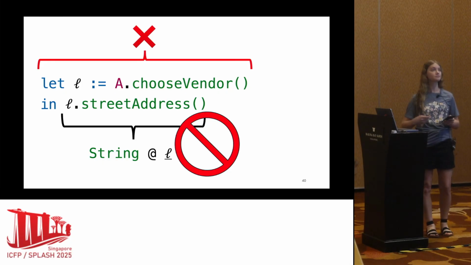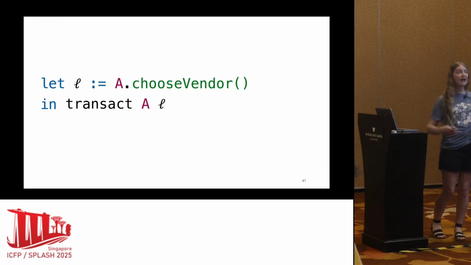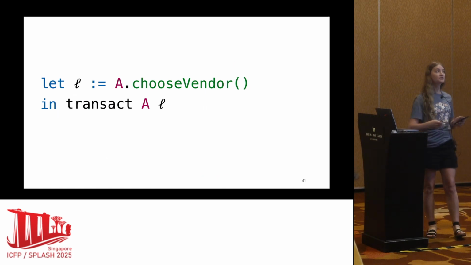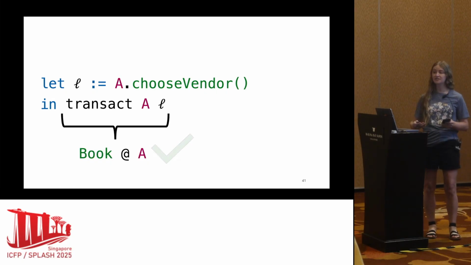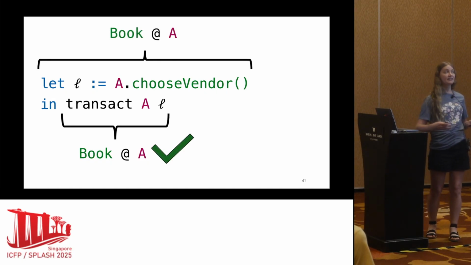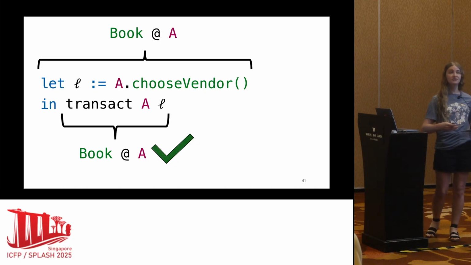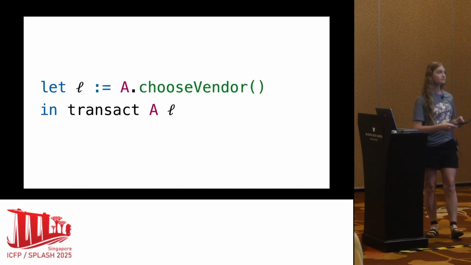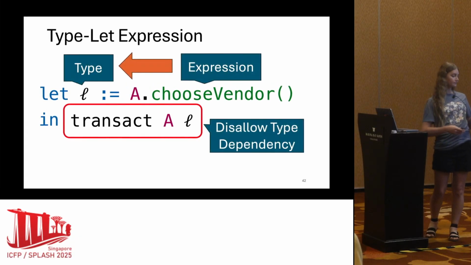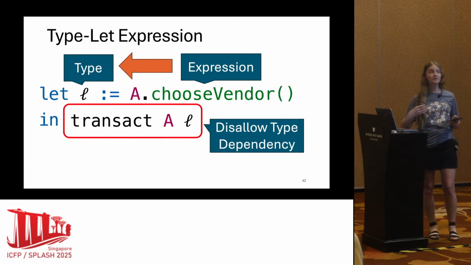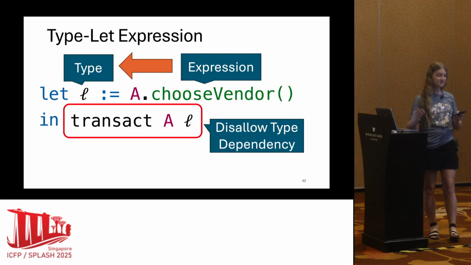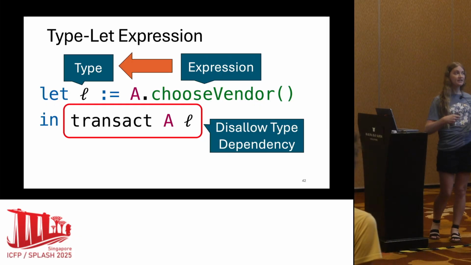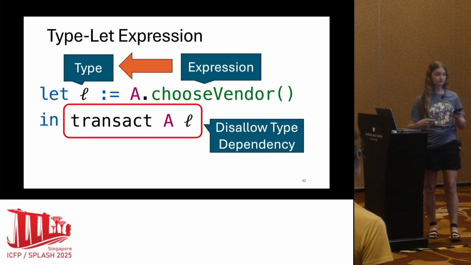In contrast, that earlier actual example of our book vendor returns a book at Alice, which does not depend on the chosen vendor L. So this entire let expression type checks in our language, and it produces a book at Alice. By imposing this mild form of restriction on how this let expression can be used, we can completely avoid dependent types while still allowing forms of dynamic process selection.